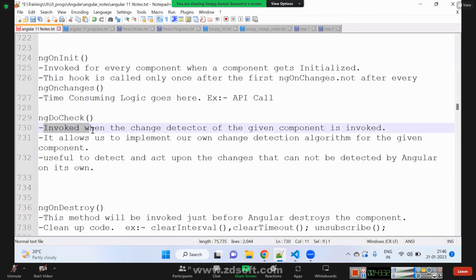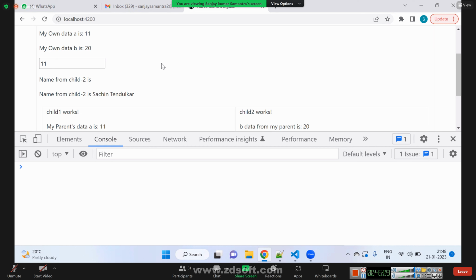Whenever somebody clicks or mouse overs or does something, the change detector checks all the variable values. What was the last value of this variable? What is the current value? Is there any change? If there is any change, I will go and ask the browser to reload that component. That is internally being done; though we do nothing, internally there is someone available, called the change detector.